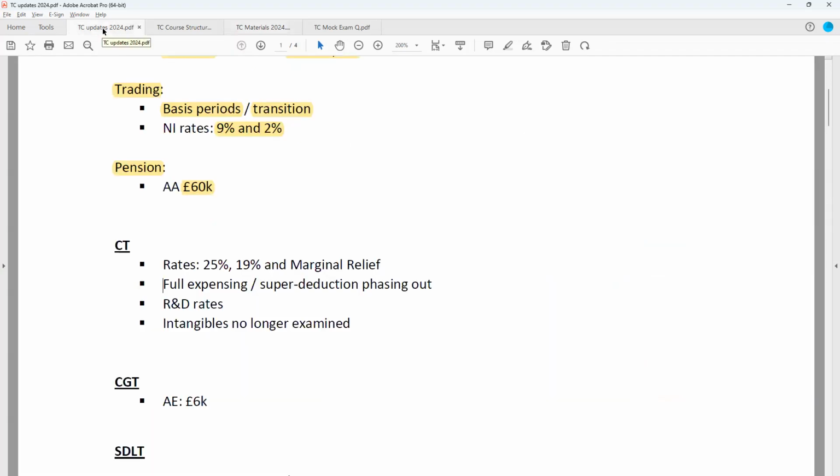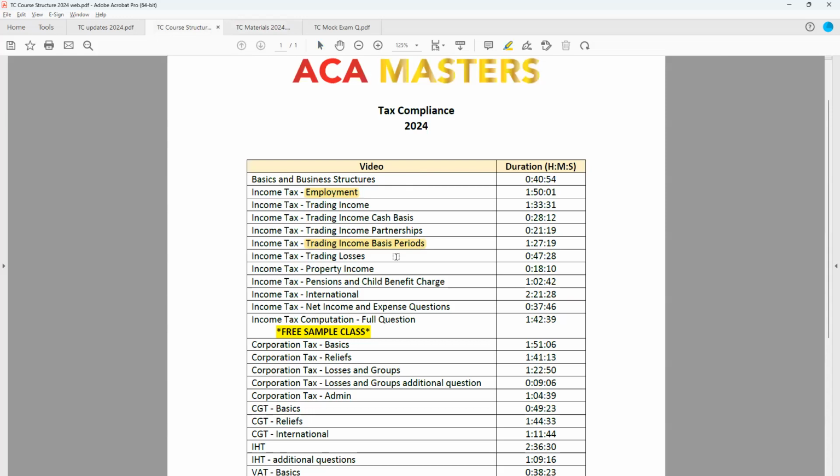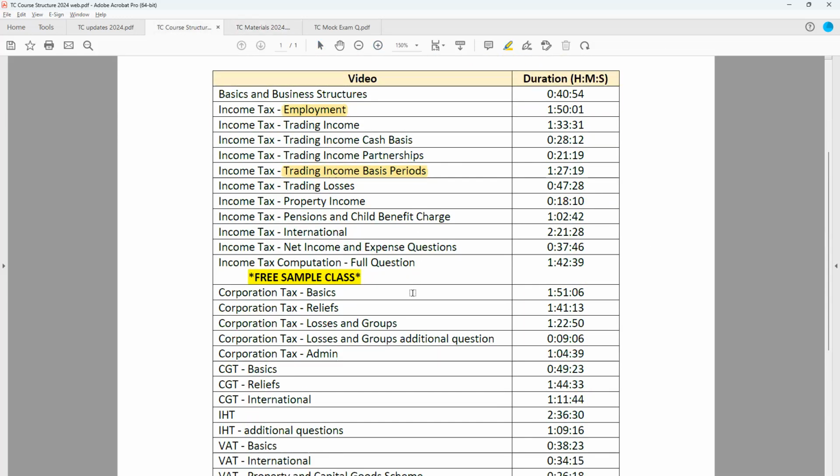So yes, capital allowances are very complicated for exams, or potentially very complicated for exams in 2024. Technically not too complicated. It's just with all of these availability of the relief, some of these stemming back from COVID, and now we've got full expensing in place as well as the AIA, which just requires us to carefully consider which relief we should claim. But when we go through that class, you'll find it all very clear about what to do.